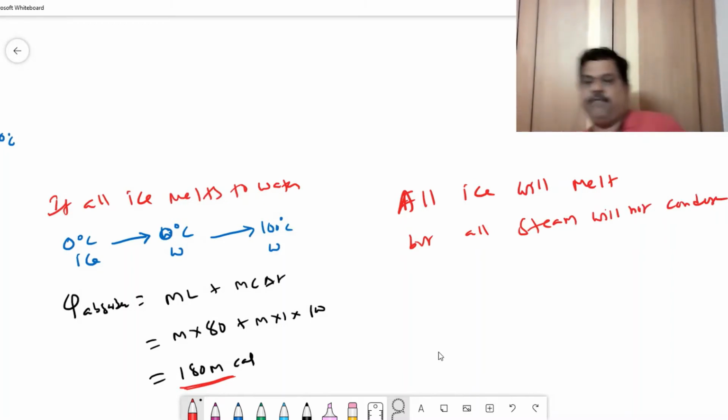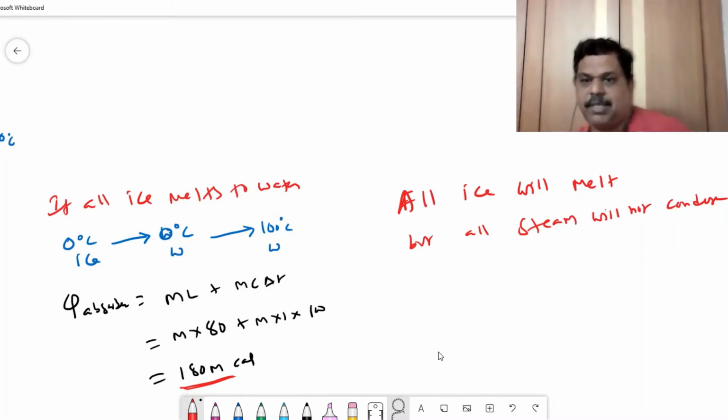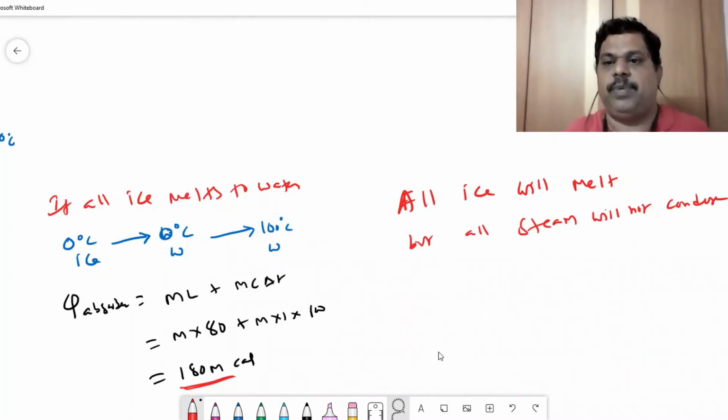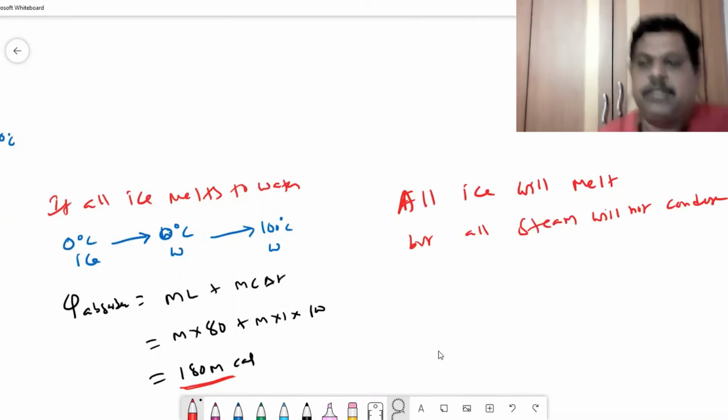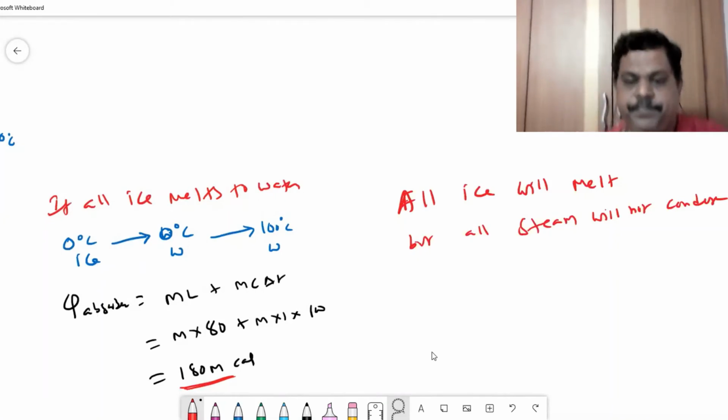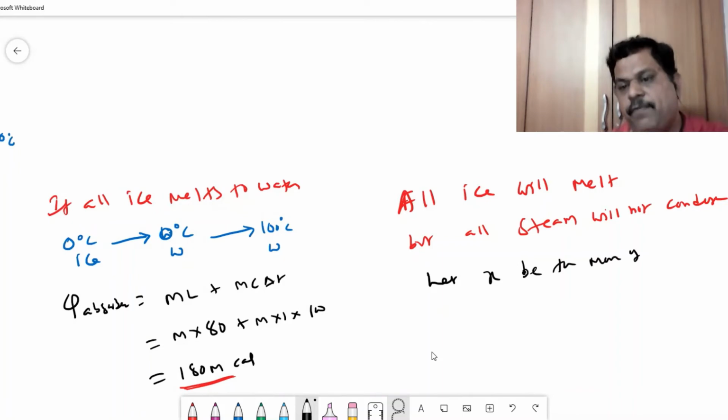When we mix equal mass of ice and steam, all ice will melt, but all steam will not condense. Then let us assume that x be the mass of steam that condenses.